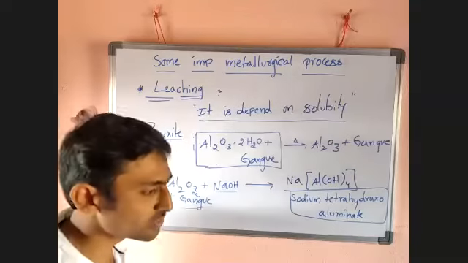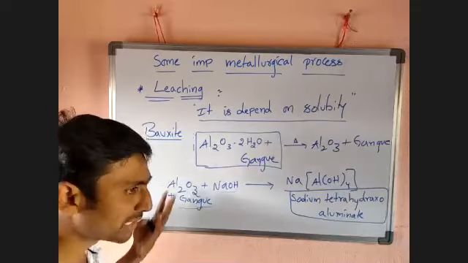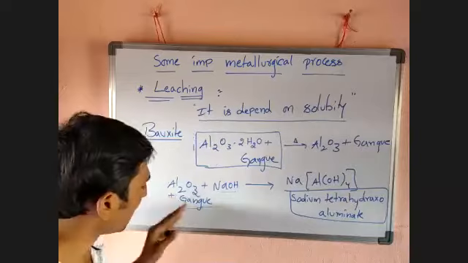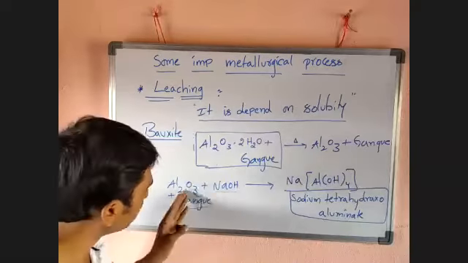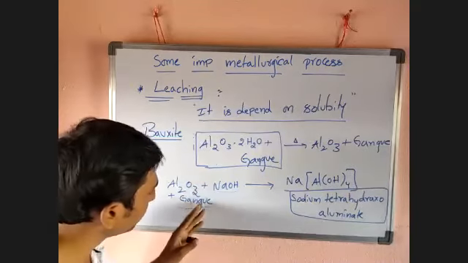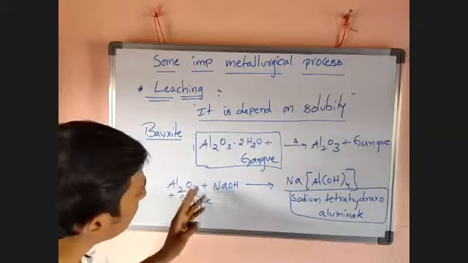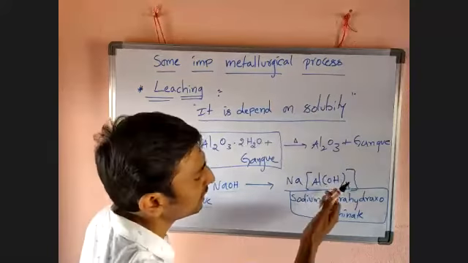Our aim is to extract metal. Here our aim is to separate gangue from Al2O3. Then you have to add NaOH to that mineral of aluminium. Then gangue cannot dissolve in NaOH, but Al2O3 is soluble in NaOH. Okay, it gives NaAl(OH)4.